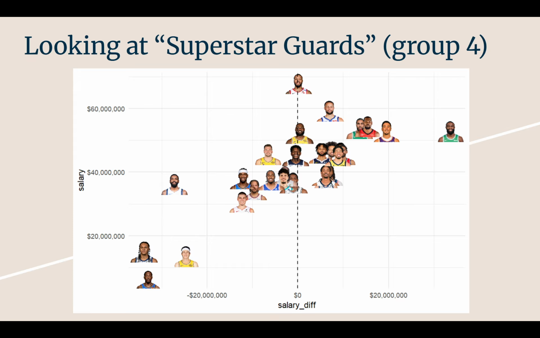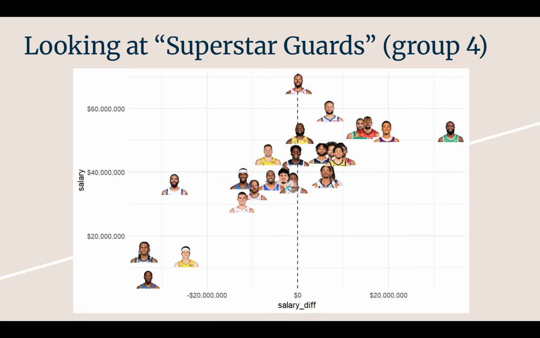But what's interesting here is a lot of these guards are pretty well valued. A lot of them, you see the group of younger ones here on the slight left of that median point. You see Tyrese Maxey, LaMelo Ball, Shea Gilgeous-Alexander, undervalued, excuse me. Obviously, they're all-star or all-NBA or MVP in the case of Shea, level guards who maybe don't